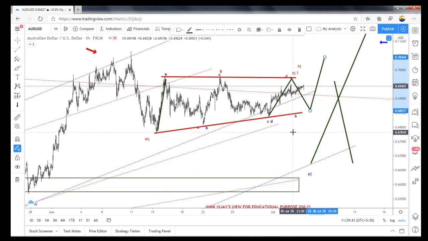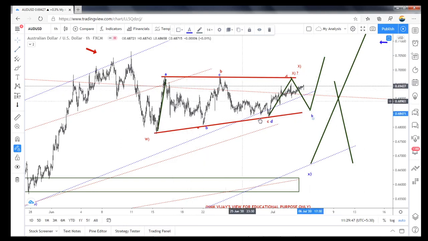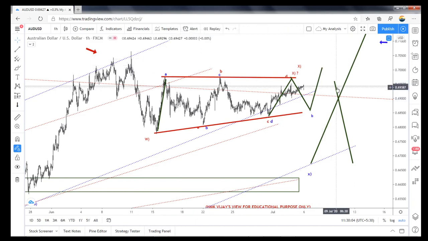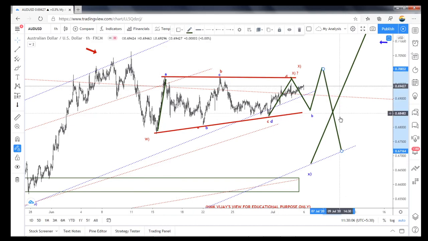Then that B wave becomes the triangle. So if A, B, C, D, E ended here, this is an A, B, C. Once it doesn't break this high, it can fall from here also.